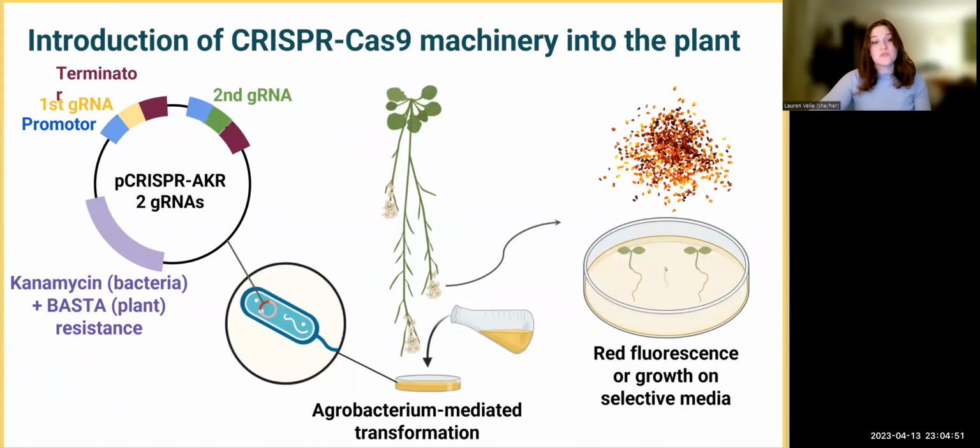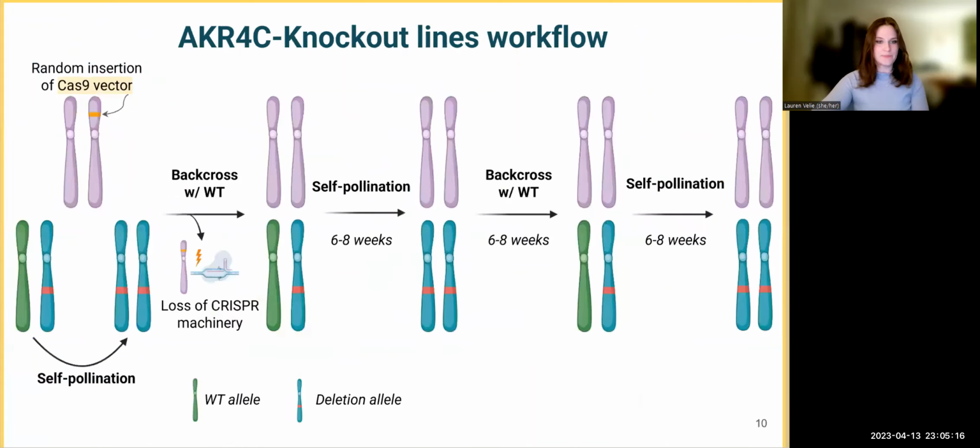So we introduced this CRISPR-Cas9 machinery into the plant via floral dipping into an agrobacterium culture that has been transformed with the transformation vector that contains all of the CRISPR and guide RNA machinery necessary. So we can then screen for positive transformants through growth on selective media or through individual seed selection via an RFP that is encoded in the plasmid as well.